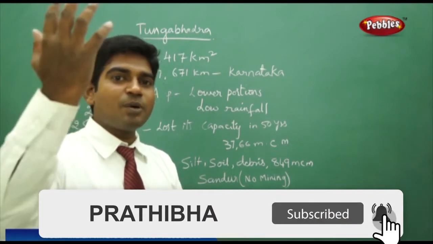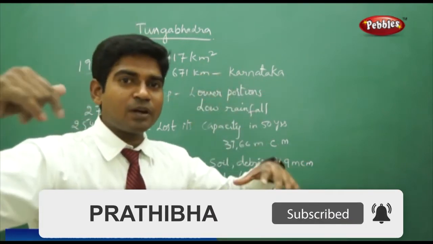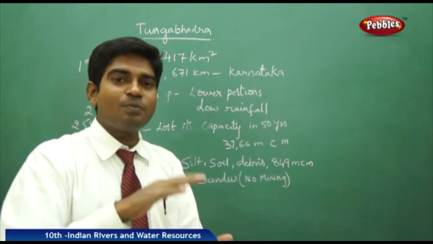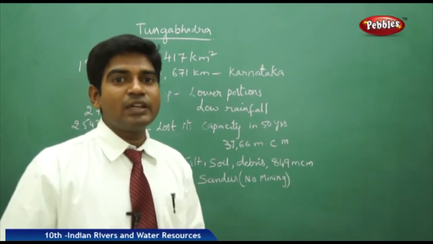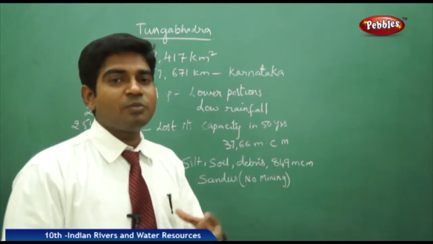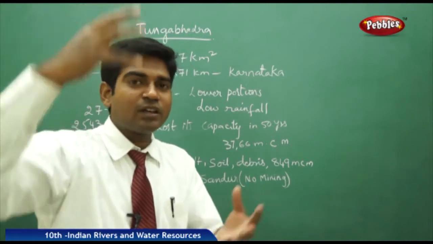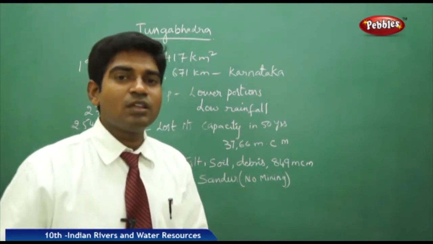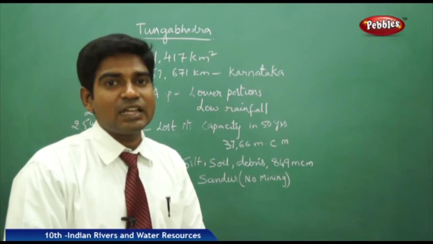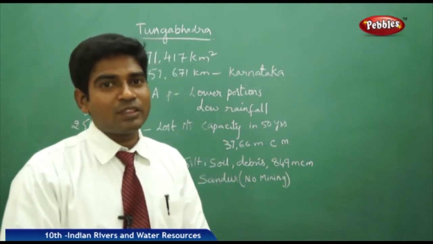And when it comes to the upper part, we only see the water levels in the upper part, and the soil which has settled in the lower parts of the dam has to be removed clearly, and it's not possible to remove it because when the upper parts are filled with water, how can we remove the soil? It is very difficult and it's a challenging task. We have to resolve the Tungabhadra dam issue.